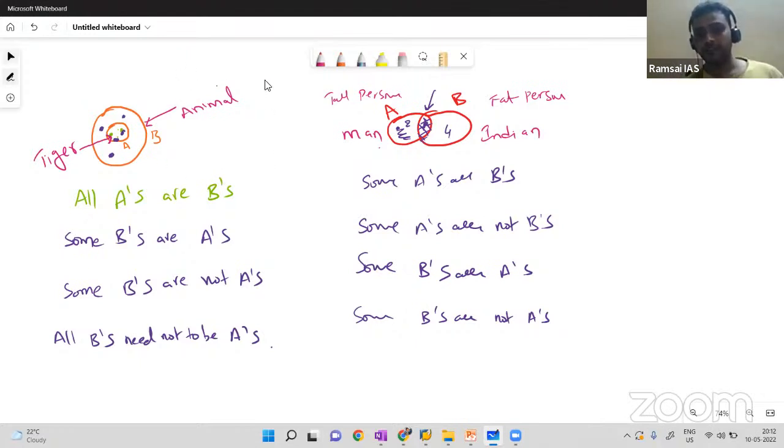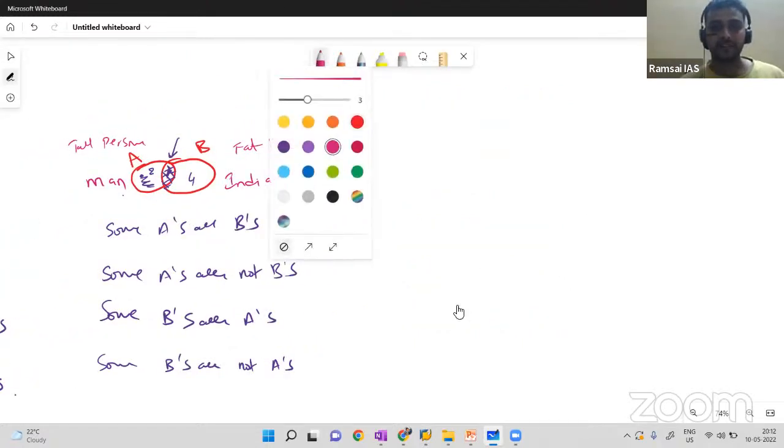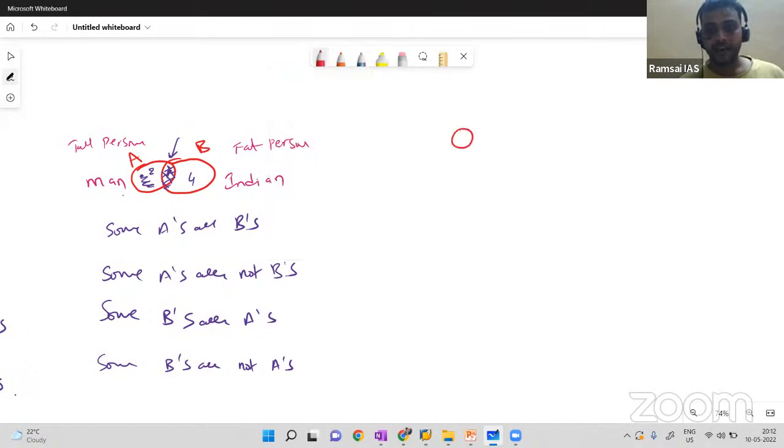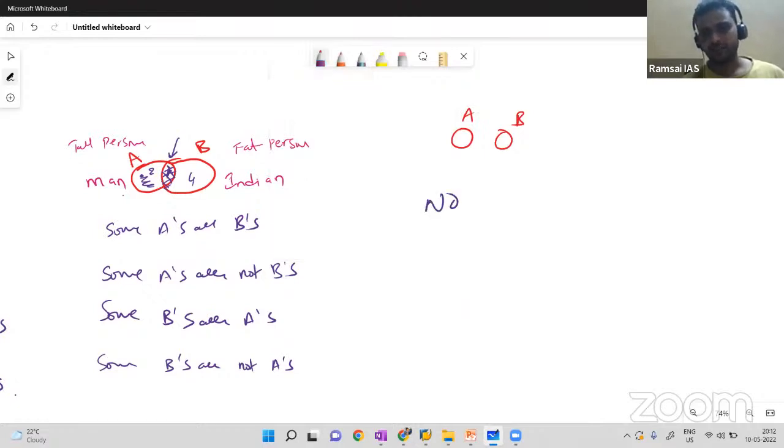And the third one will be very simple. The third case is no relation between A and B. There will be no relation between A and B. No A's are B's and no B's are A's. So here, whatever dot you put inside A, that will not be inside B.